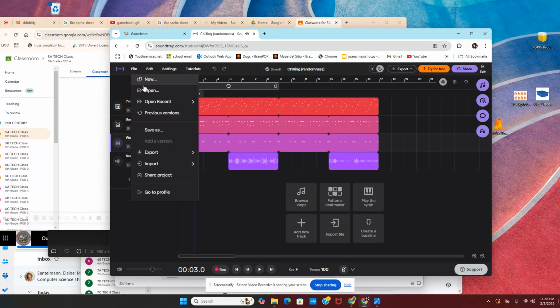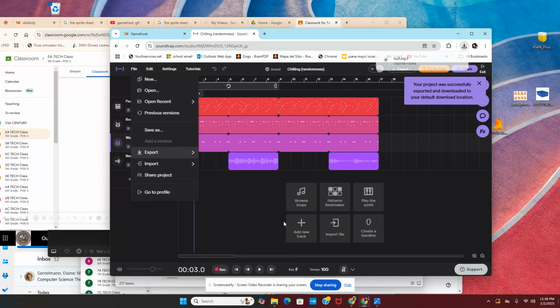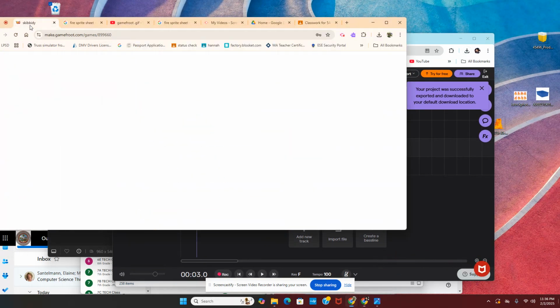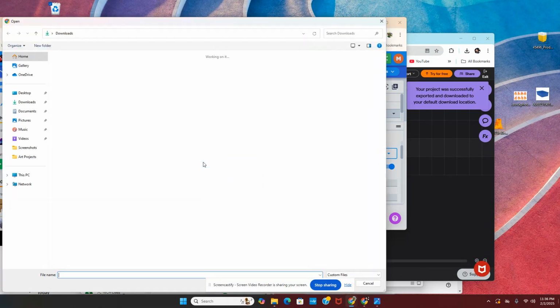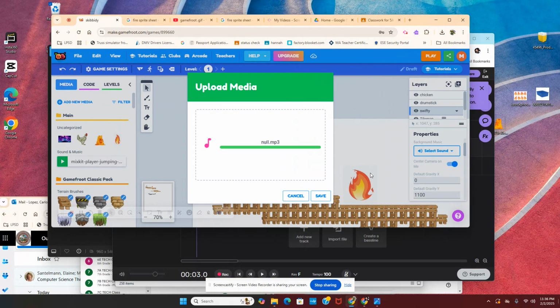There we go. File, export, small. Done. Look at that. It was done. Mad quick. Go back to the game. Browse. Look at that. Hopefully it's not too big. Yeah, real safe.